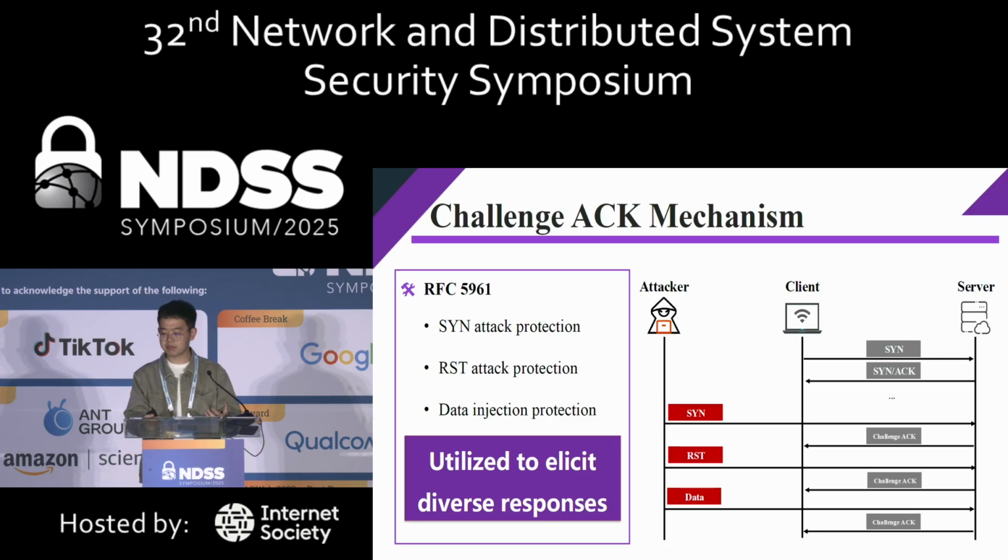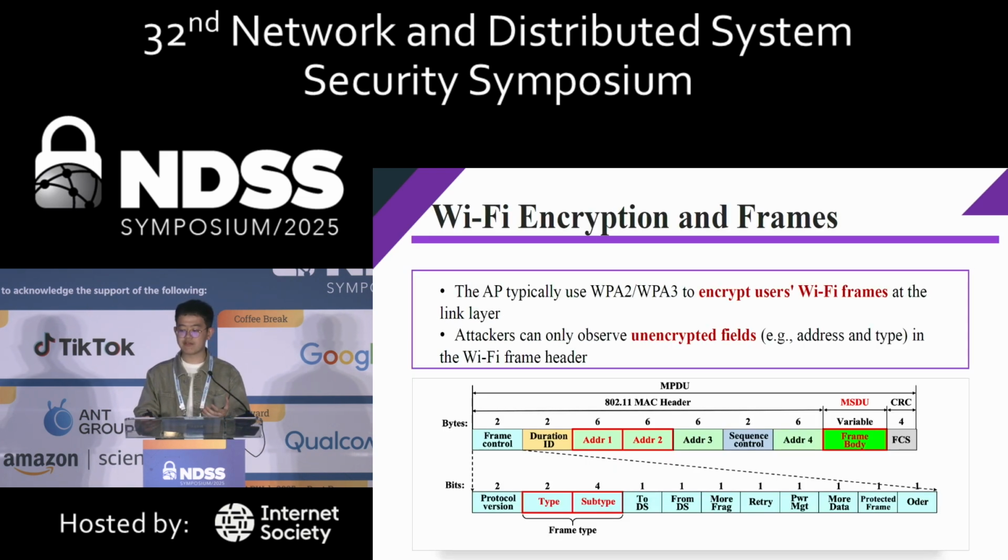And the challenge ACK mechanism is proposed to defend against blind window TCP attacks. For example, if the TCP server receives a crafted TCP packet, such as a reset packet with an incorrect sequence number, the server will first check if the number is in window, and if it is in the acceptable window, it will respond with a challenge ACK packet back to the client for verification. However, we will leverage this mechanism to trigger the server to respond with different types of TCP packets to steal some critical information. Last is the Wi-Fi encryption and frames.